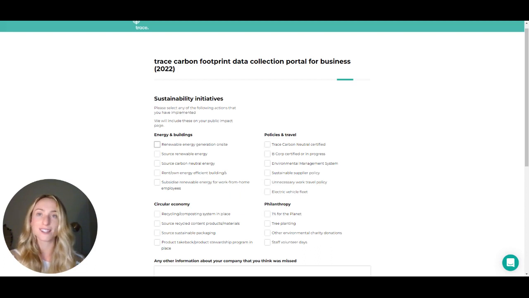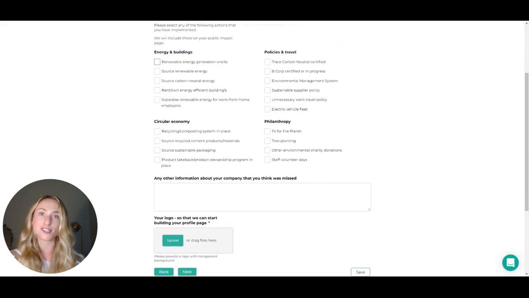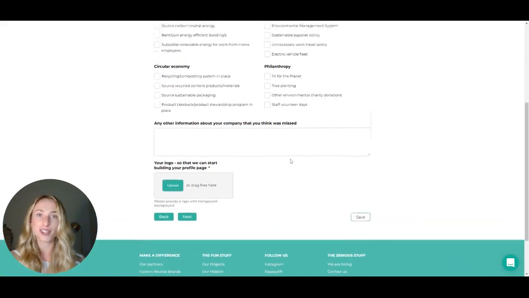If we've missed any areas, feel free to drop in additional information in the free form space here. We'll take this into consideration. And lastly, please upload your logo with a transparent background. We'll include this in your carbon assessment report.